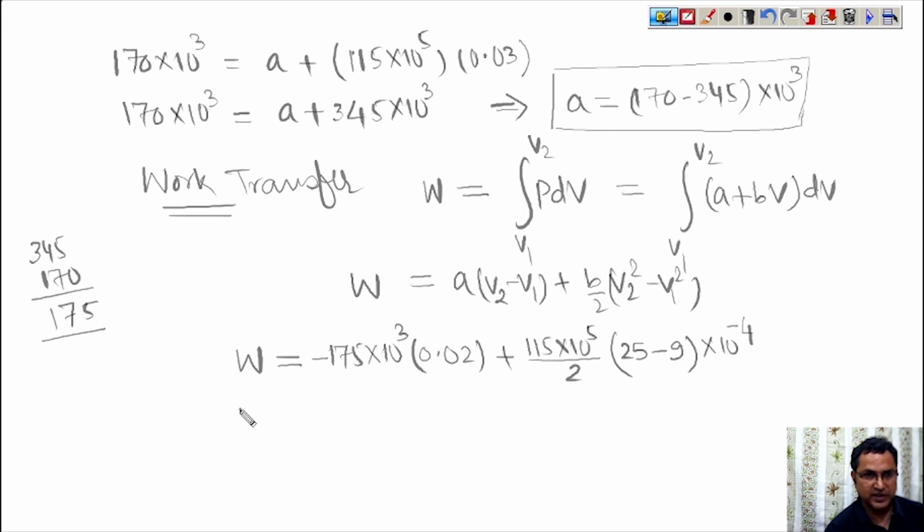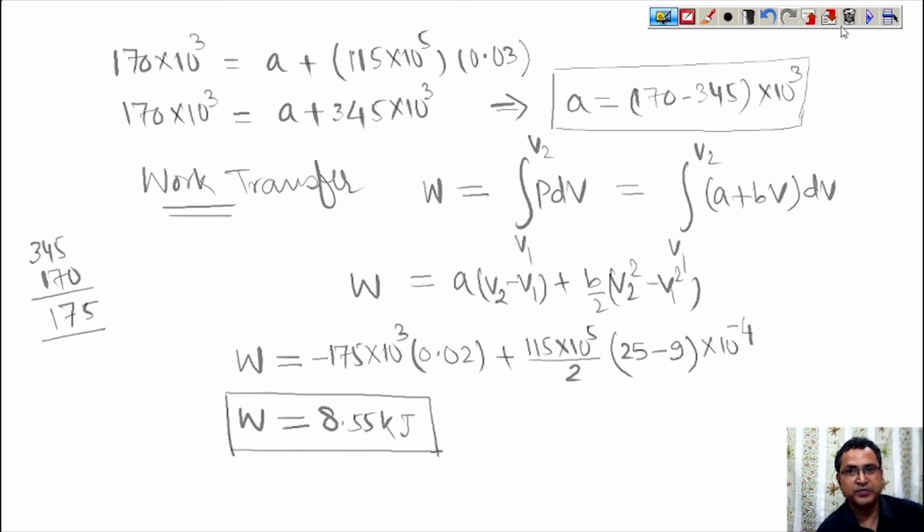So now solving this, we get the total amount of work transfer equal to 8.55 kilojoule. This is the total amount of the work transfer.